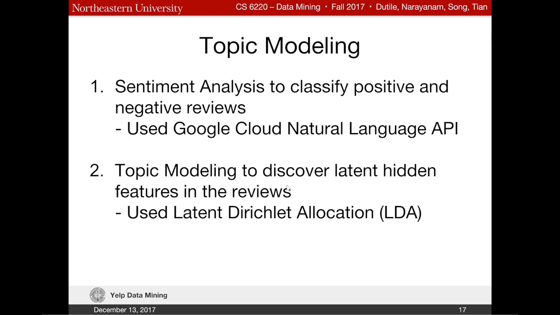Thank you, Tony. Hi, I'm Vaishal. I'll be talking about topic modeling. We are going to perform topic modeling using the LDA model. Before doing that, we are going to perform sentiment analysis to classify positive and negative reviews.